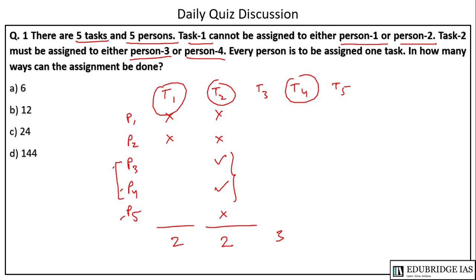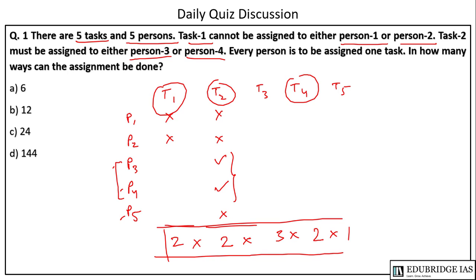And task 4 can be assigned in 2 ways and task 5 can be assigned in 1 way. So we have to multiply it because all the activities are taking place simultaneously. So we will get 2 into 2 is 4, 4 into 3 is 12, 12 into 2 is 24. So C is the answer in this case.